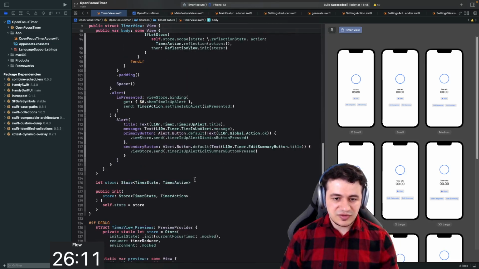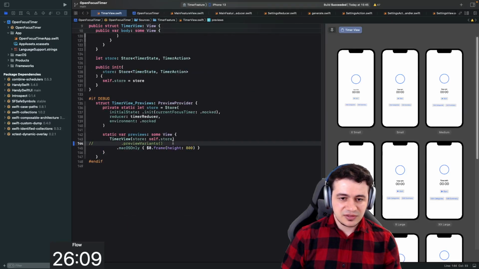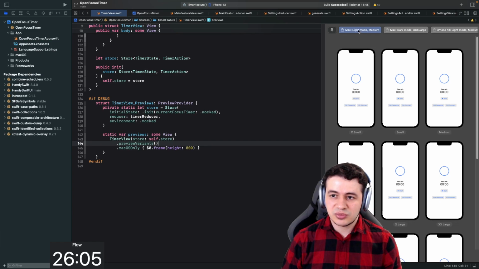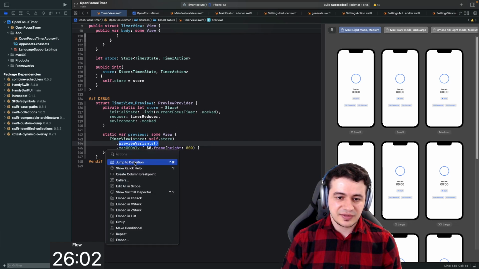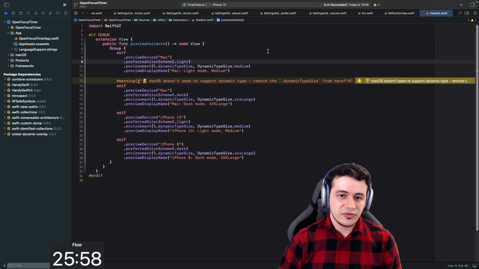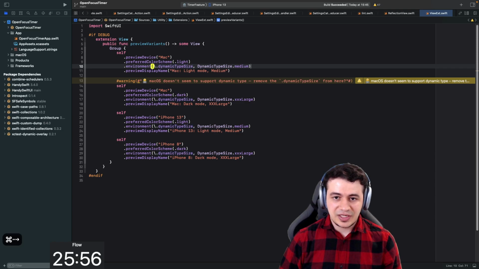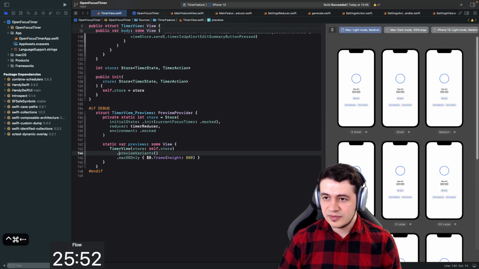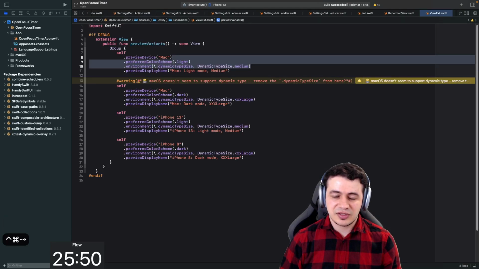So if I change this preview variants, maybe we can still keep them, but make them more useful in this new context. So what we were doing is we were setting light mode and text size, but we no longer need these. So the preferred color scheme and dynamic type size, we don't need these two. Although, let me go back. No, we can't see them side by side anyways.